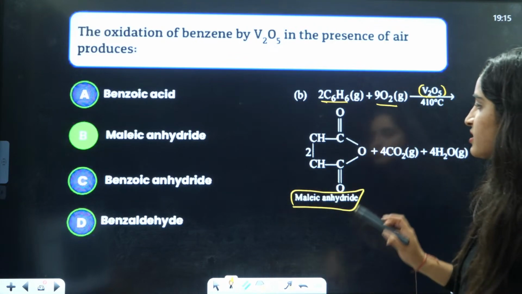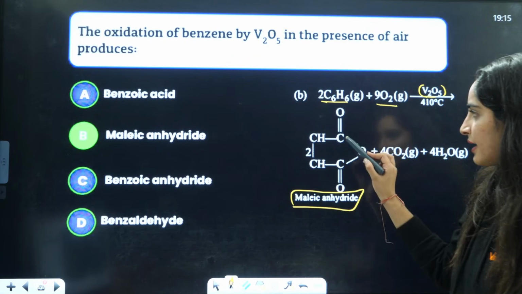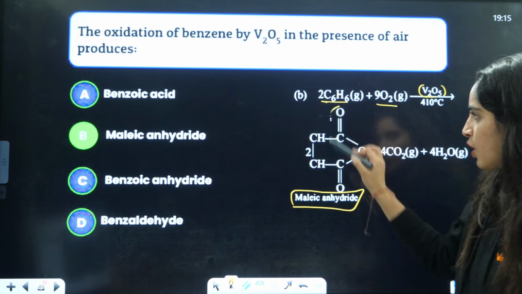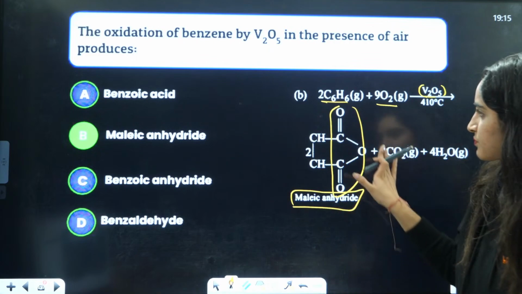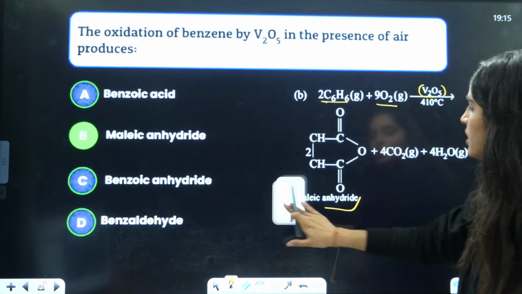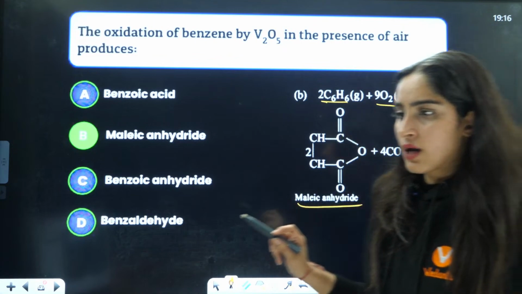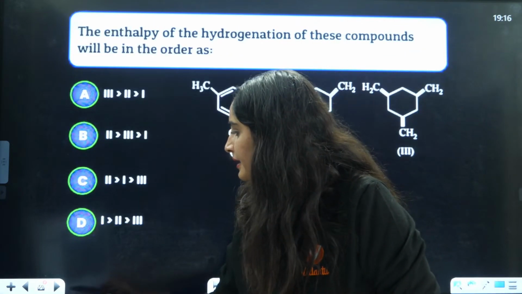The mechanism is not in your syllabus. Just remember, this is an anhydride, C double bond O, O, C double bond O. Over here, just add CH and CH, right? Understood? That is going to be the answer for this. That is maleic anhydride.